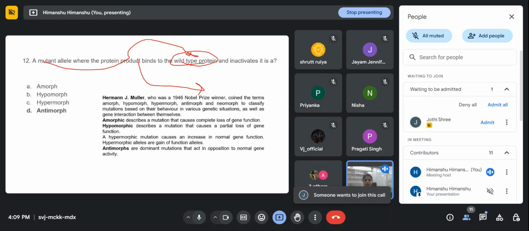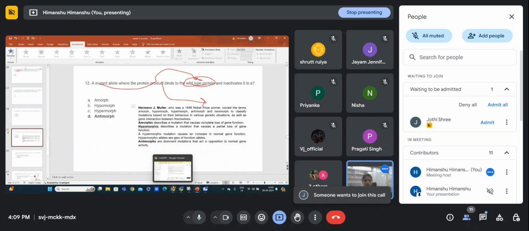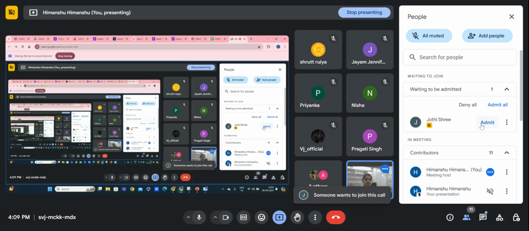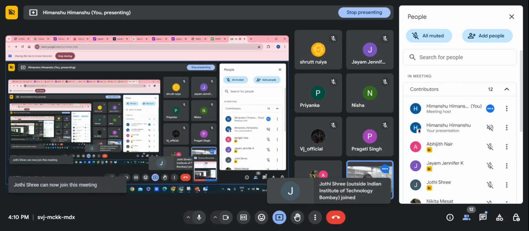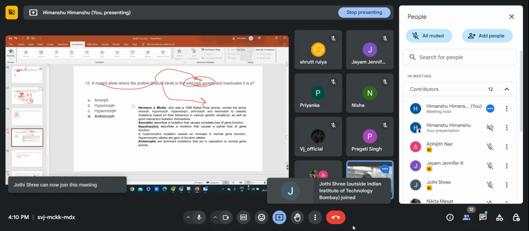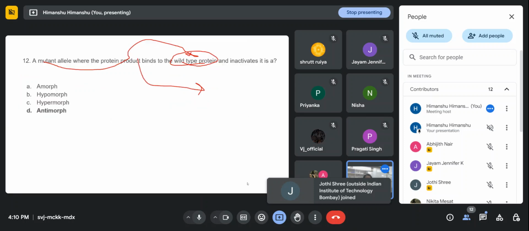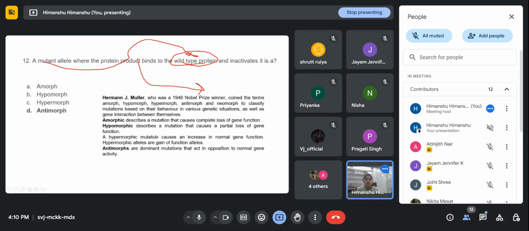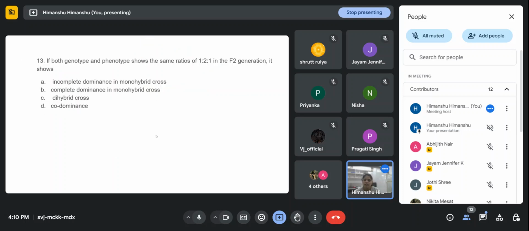So in this statement only, whoever saying amorph, I think you are also right, because in this statement they didn't even mention opposition. So antimorph is the correct answer, and amorph also we can consider.